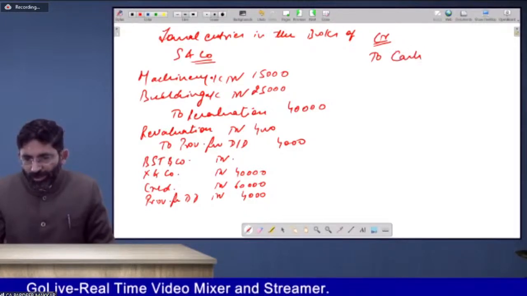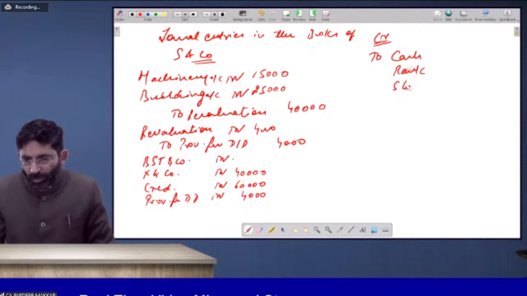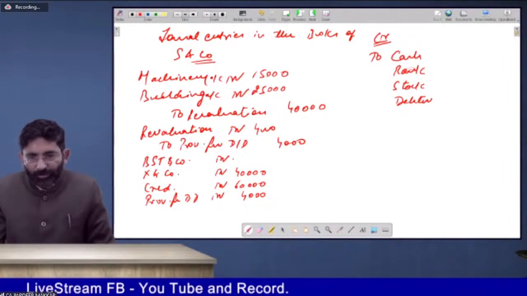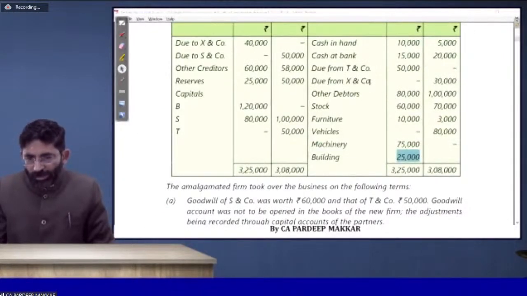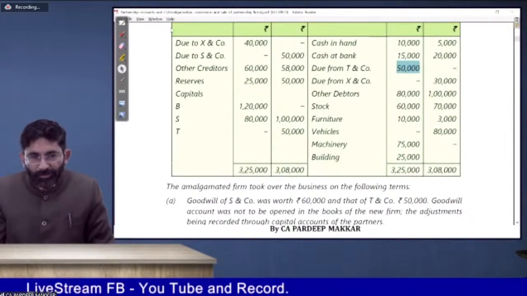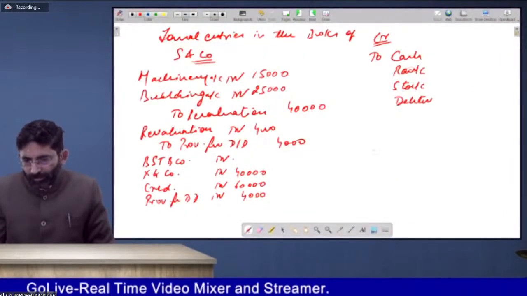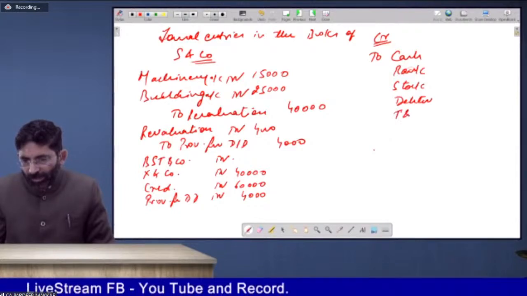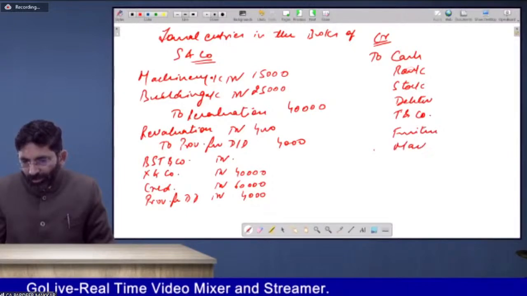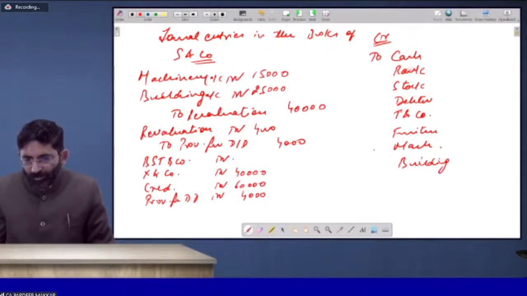To cash, to bank, to stock, to debtors, furniture, T and company, T and company, furniture, machinery, building. So all these will be seen here.